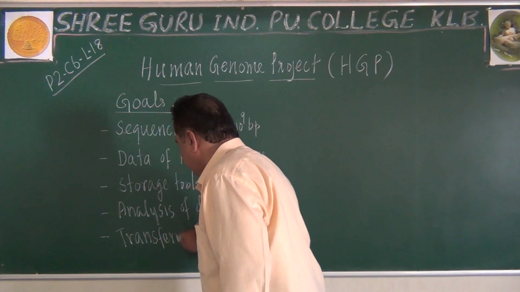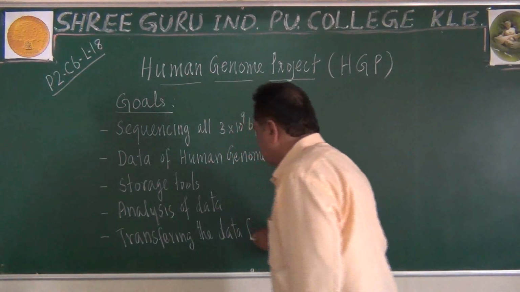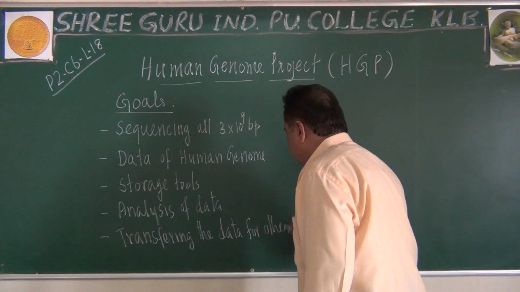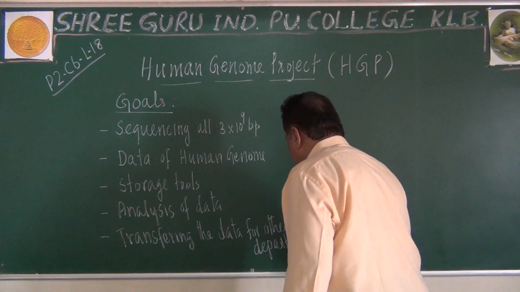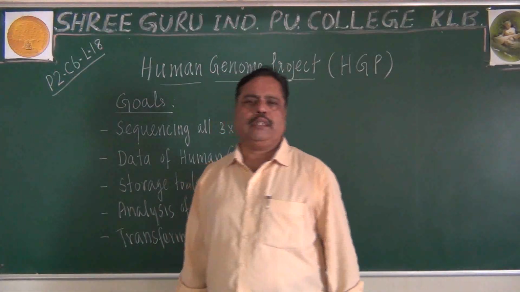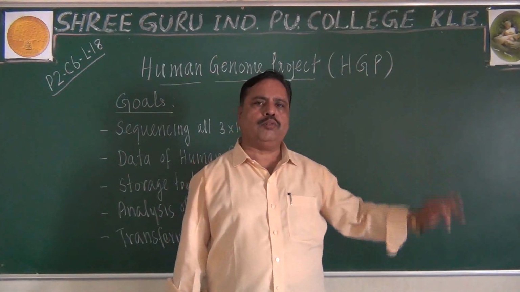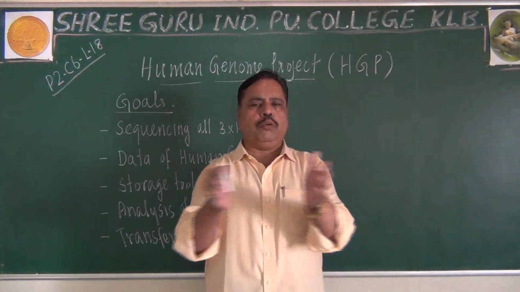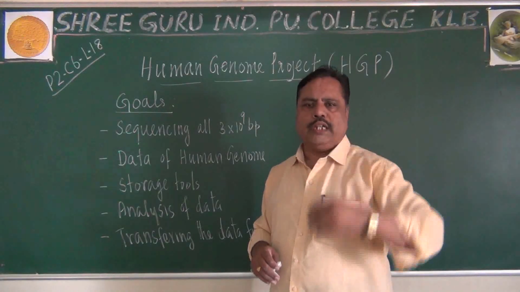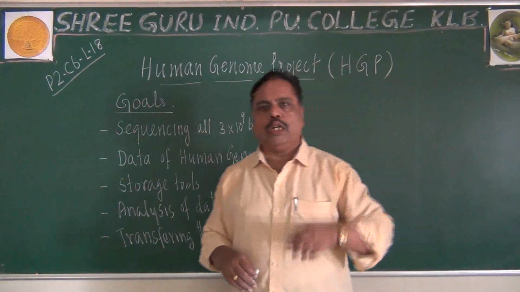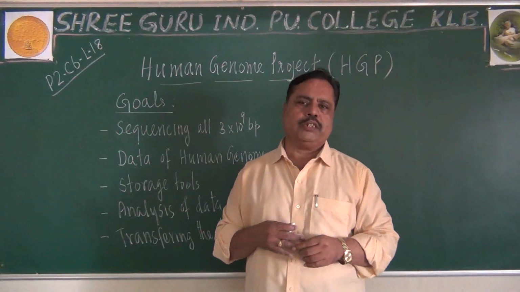transferring the required data to other departments will also be done. For other departments, that knowledge can be transferred. What is meant by other departments? As I told you earlier, the Department of Energy is also involved. So when you know about the human genome and its sequencing, we can find out how they use the ATP molecule. Not only cellular energy, even the environmental effect and everything, you can study based on this.